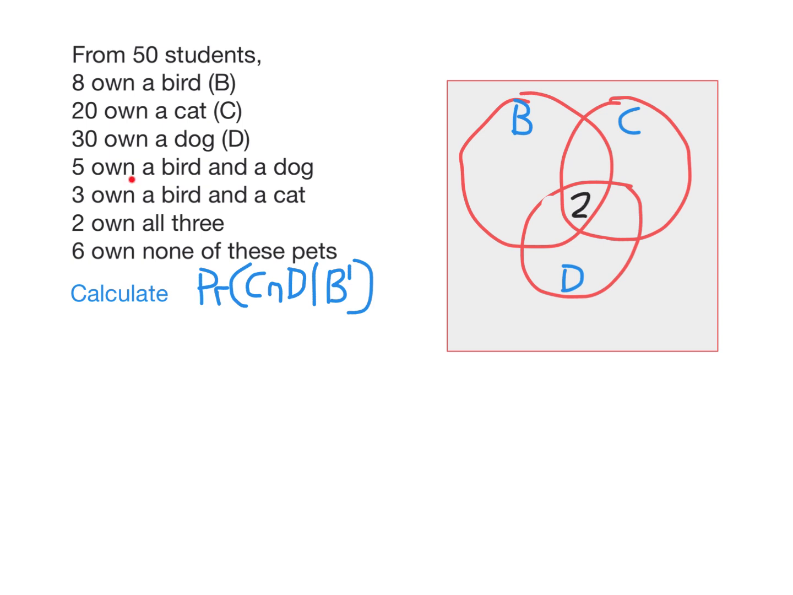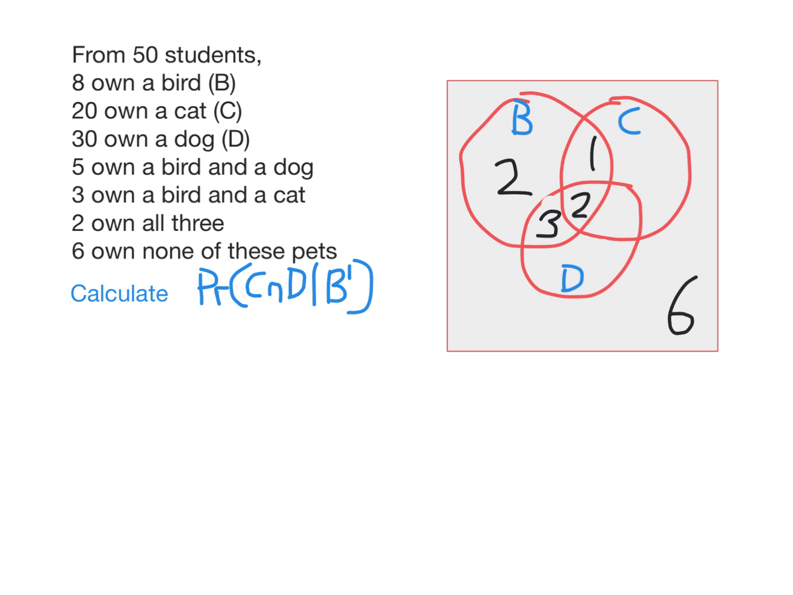Now it says that 5 own a bird and a dog. This is bird and dog. We already have 2 in this area, so we need another 3 here. Similarly, 3 own a bird and a cat. We need 3 in this area, so it must be 1 that goes there. Now since 8 own a bird, 3 plus 2 plus 1 is 6. We need 2 more. The 6 that own none will go out there.